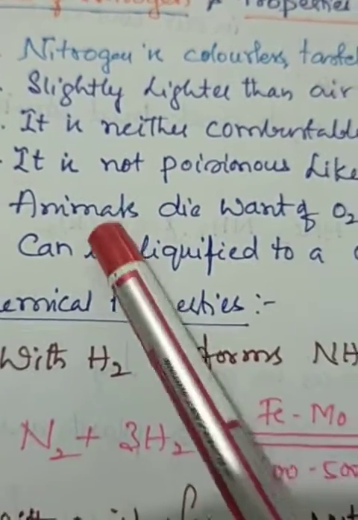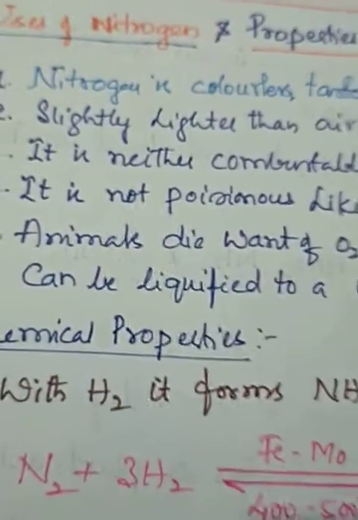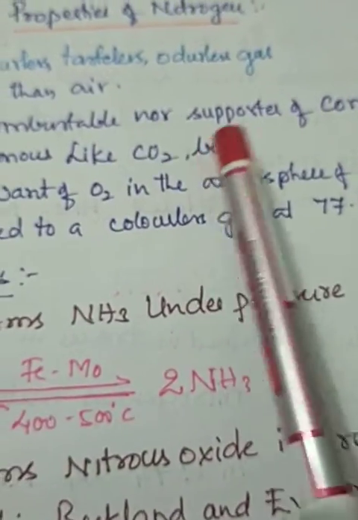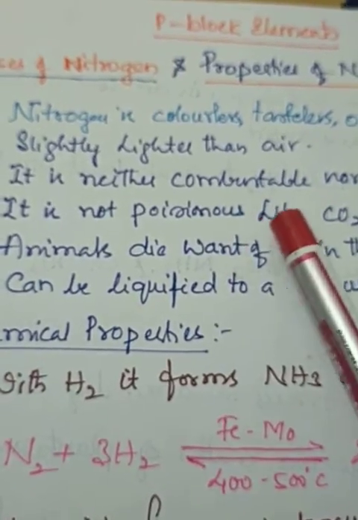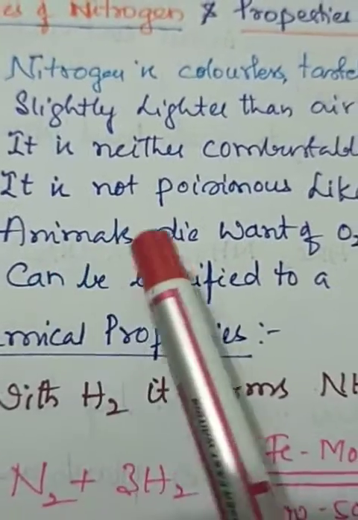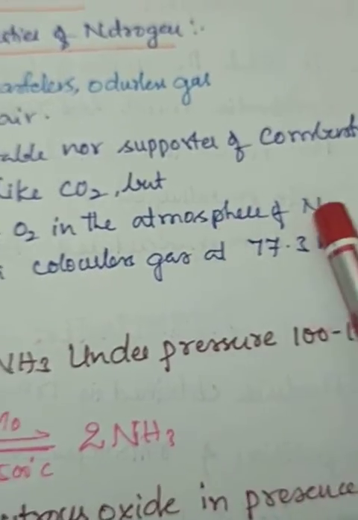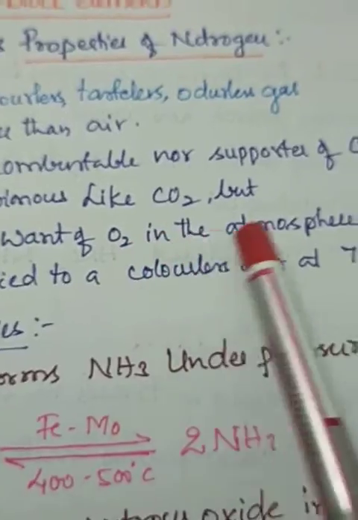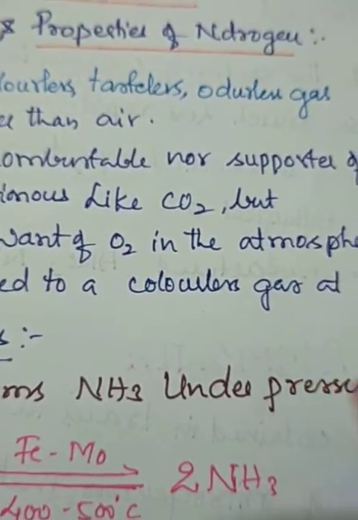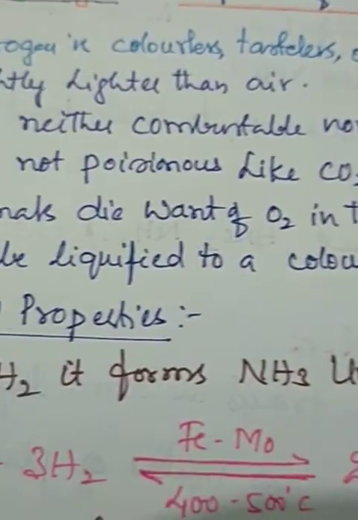So the fourth property: it is not poisonous like carbon dioxide, but if you inhale it, it leads to a problem. Animals die in want of oxygen in an atmosphere of nitrogen. When they are taking in oxygen, if nitrogen is involved instead, they may die.